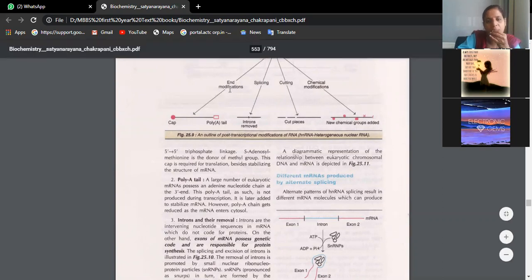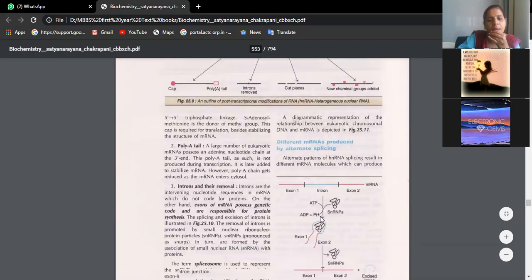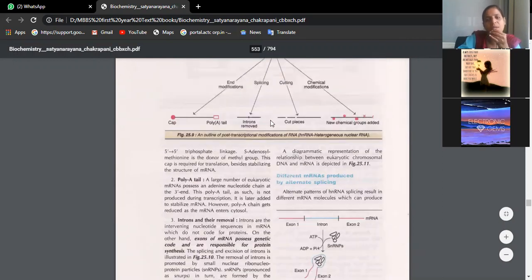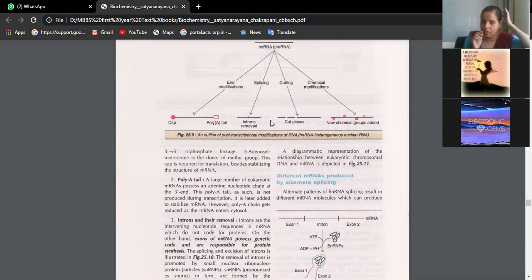So we have seen end modification, we have seen intron splicing, and the mRNA is quite big in size, so it is cut into pieces to facilitate the formation of the protein. We have so many different types of proteins in our body: albumin, globulin, prothrombin, fibrinogen, hemoglobin, hormones, muscle, bone, everything is protein.